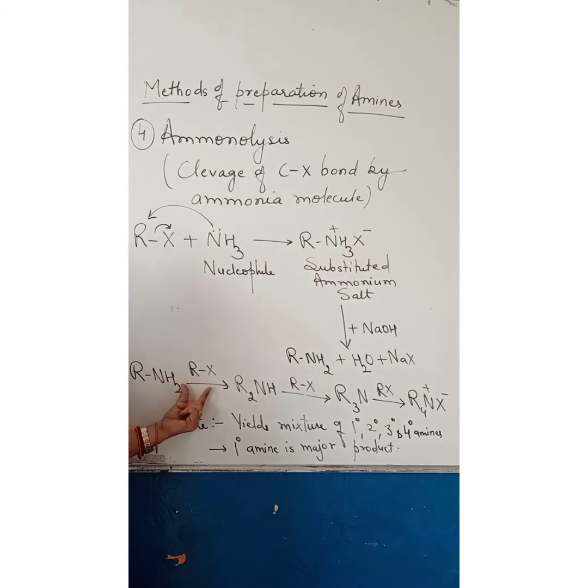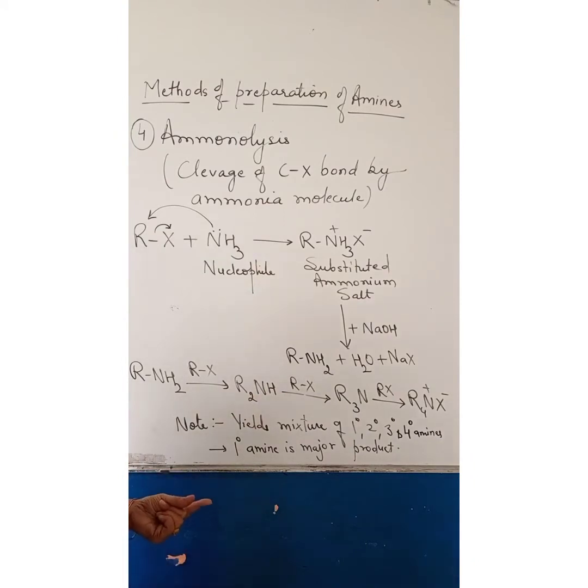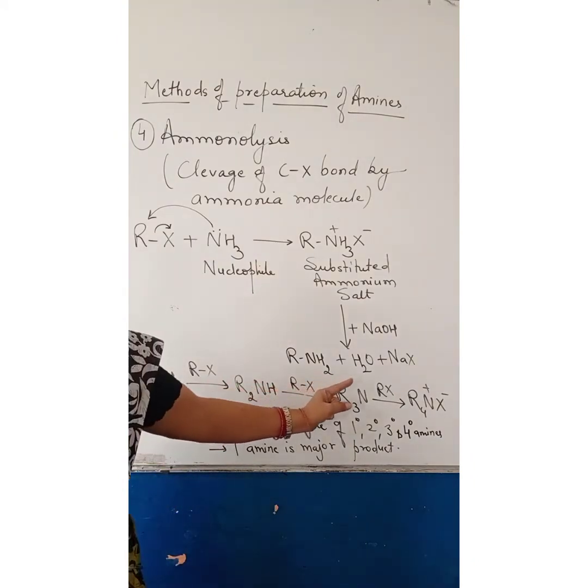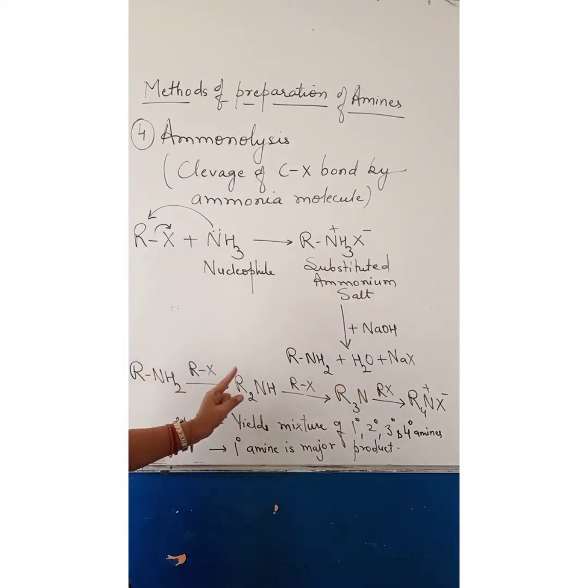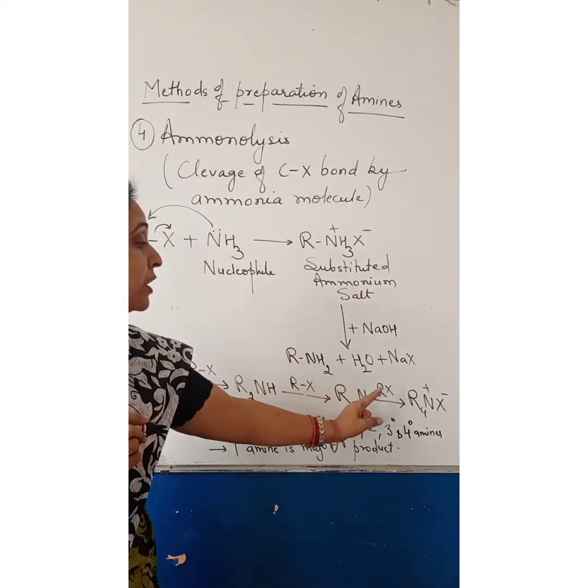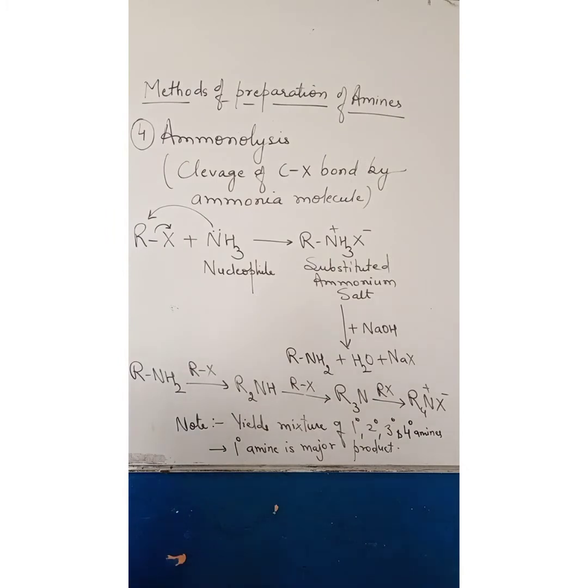RNH2 reacts with alkyl halide till all the replaceable hydrogens are removed. So it gives a mixture of 1 degree, 2 degree, 3 degree and 4 degree amines. This is the disadvantage of ammonolysis. However, 1 degree amine here is obtained as the major product.